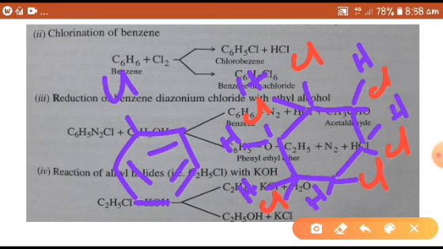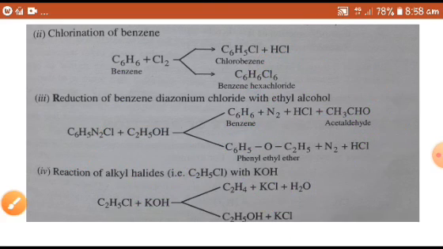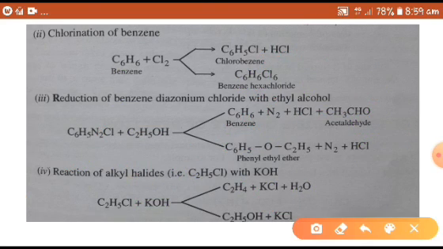In the first one it is a substitution reaction, in the second one it is an addition reaction. So there are two types of products formed in the chlorination of benzene. Formation of benzene hexachloride is an addition reaction. So it is one example of a parallel reaction.